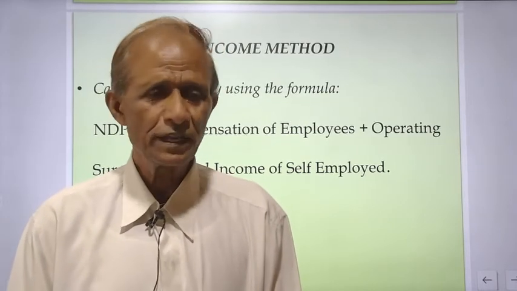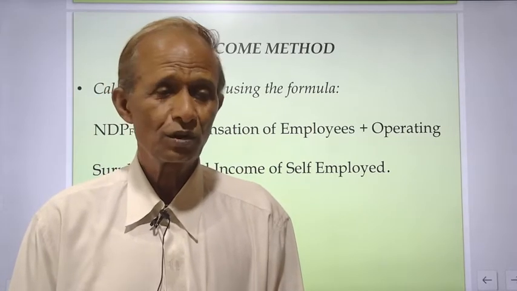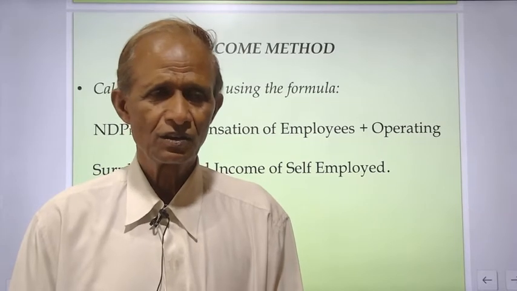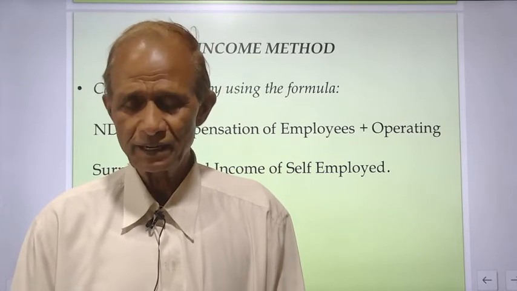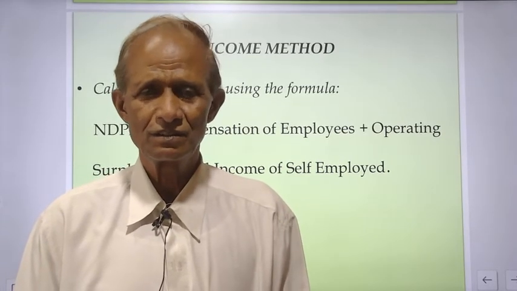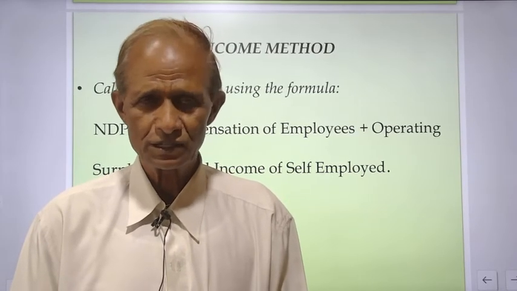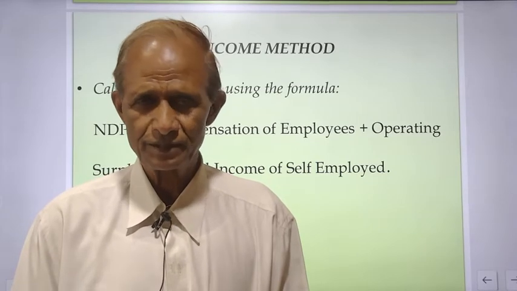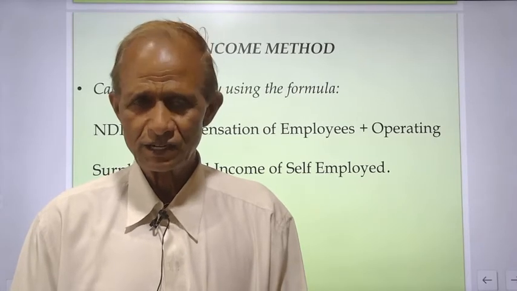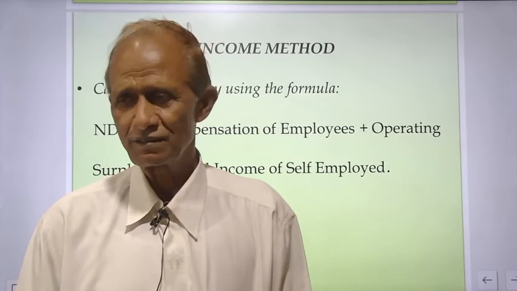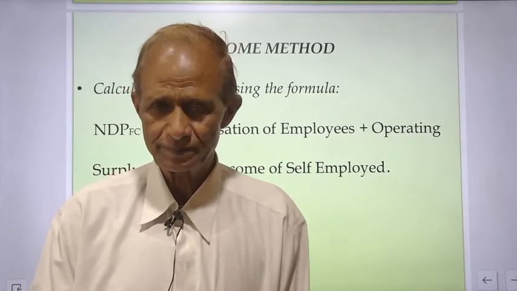If the employees are provided free accommodation or free servant, free car, or other facilities which are not provided in cash, these should also be added. And the contribution towards social security schemes, PF, pension fund, insurance, etc., that should also be a compensation to employees. And then pension on retirement.